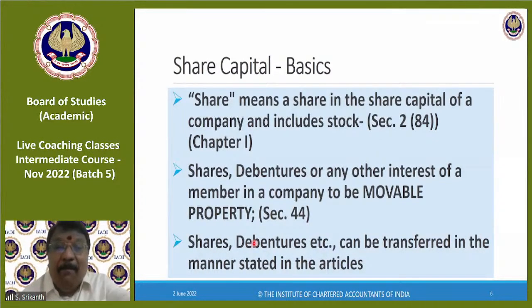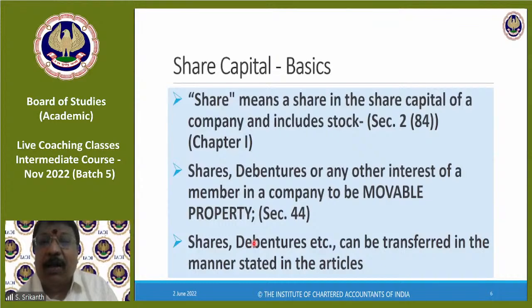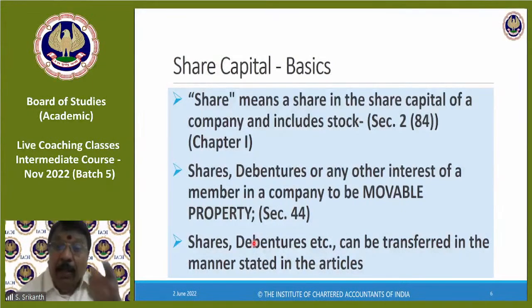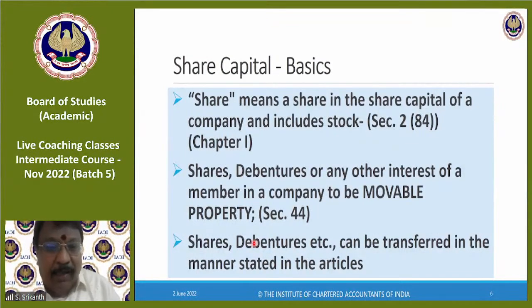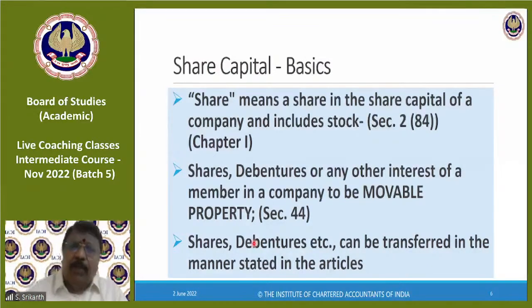We have to inform the company about this. Otherwise, you will not be a member there. So the seller should tell the company, hey, I'm no longer your member, and they will remove his name from the register of members. The buyer should inform the company in writing. Who is a member? Every person who applies in writing to become a member. That application is the share transfer form, signed by both the transferor to say I'm getting out and the transferee, the buyer, to say I'm getting in. That is all.